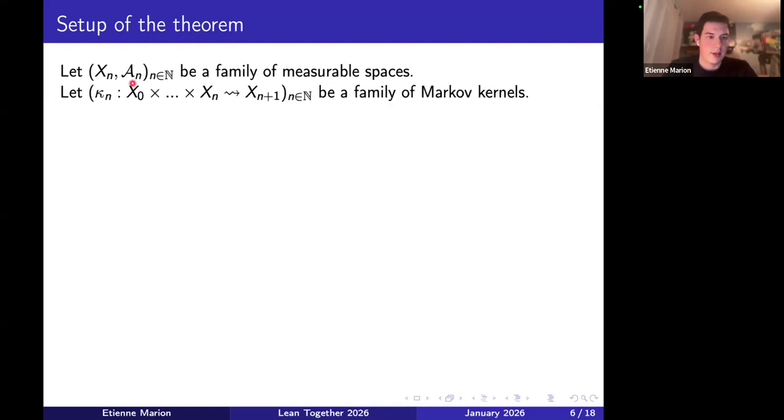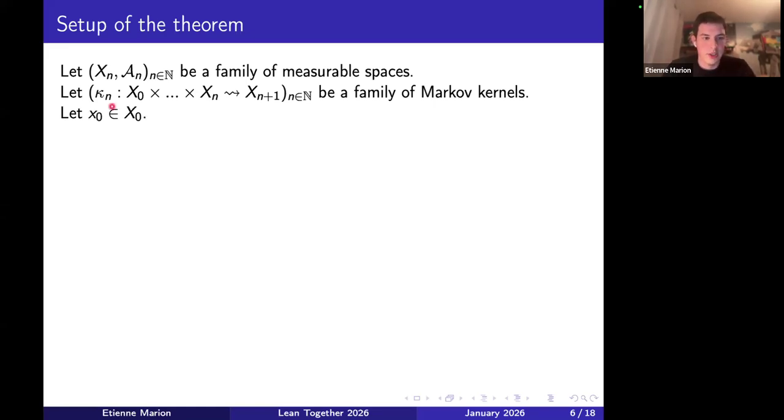And for each n, I have a Markov kernel, kappa n, from x0 times ... times xn to x n plus 1. The idea is that kappa n takes as input a sequence of points, which you can think of as some kind of partial trajectory, and will output the next position of the trajectory, which will be in the space x n plus 1, and so which will be a random trajectory.